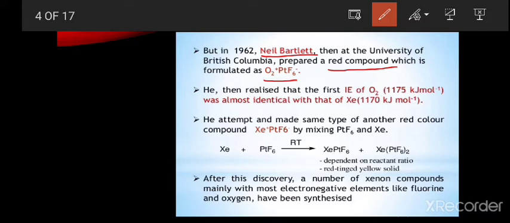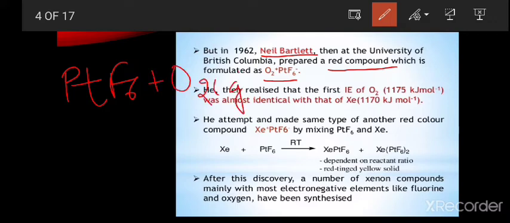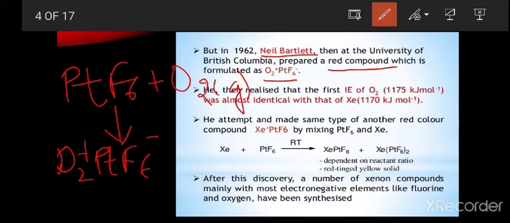Here platinum hexafluoride in the gaseous state reacts with oxygen in the gaseous state, forming O2 plus PtF6 minus. The compound is a red solid. Here the platinum hexafluoride is a deep red compound.